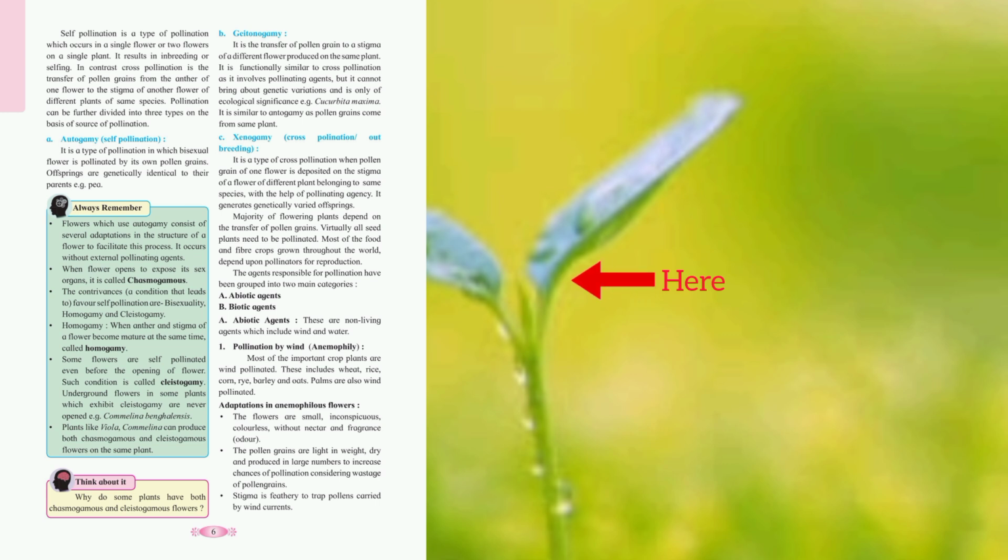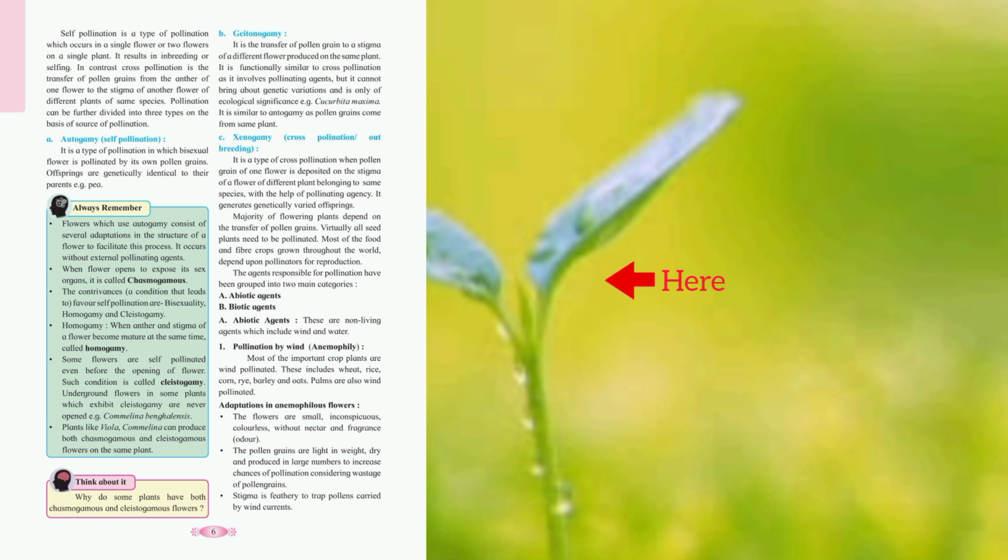A. Abiotic agents. These are non-living agents which include wind and water. Pollination by wind, anemophily. Most of the important crop plants are wind-pollinated. These include wheat, rice, corn, rye, barley, and oats. Palms are also wind-pollinated. Adaptations in anemophilous flowers.